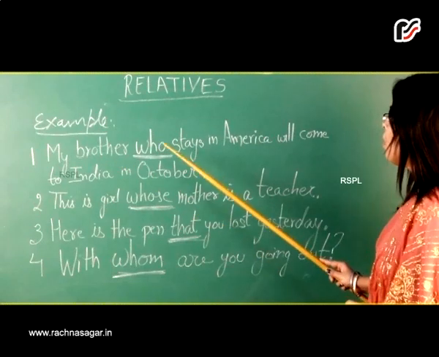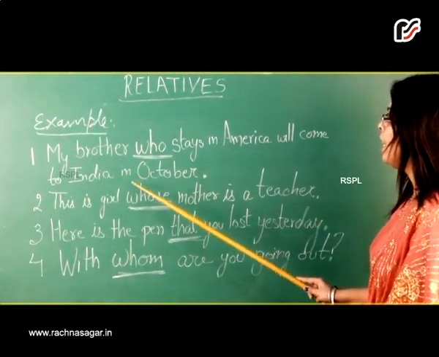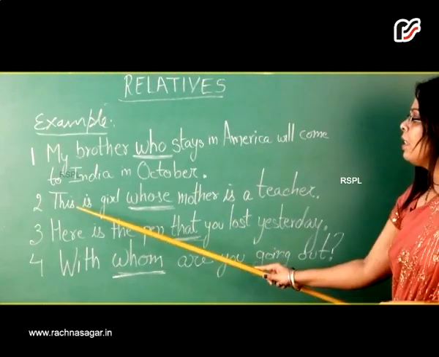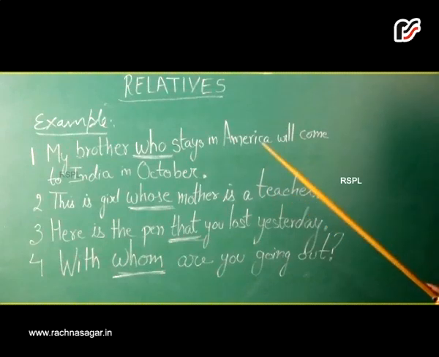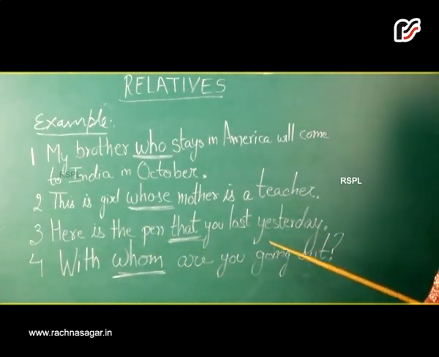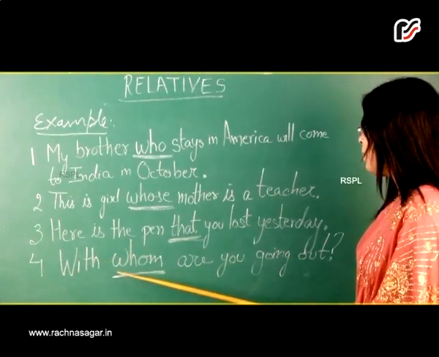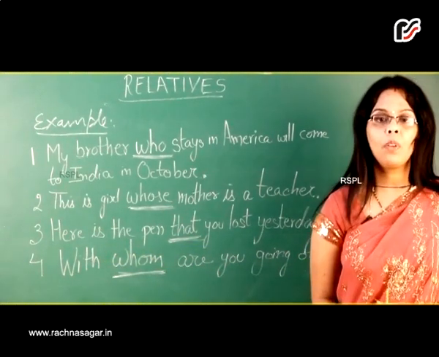My brother, who stays in America, will come to India in October. This is the girl whose mother is a teacher. Here is the pen that you lost yesterday. With whom are you going out? With these examples, we close about relatives.